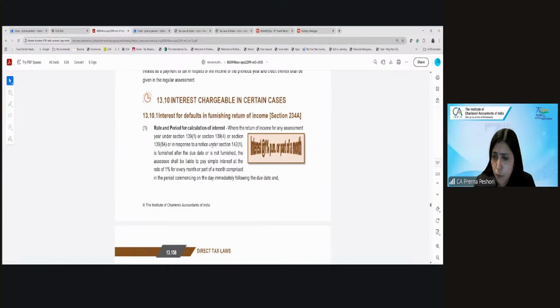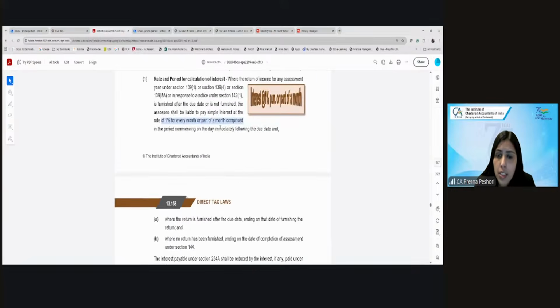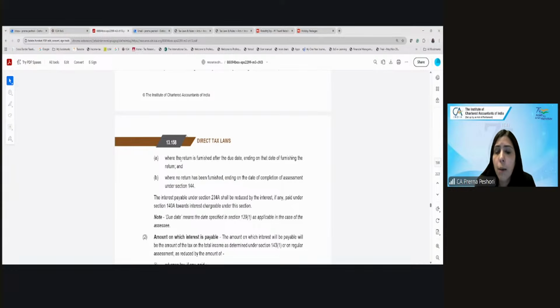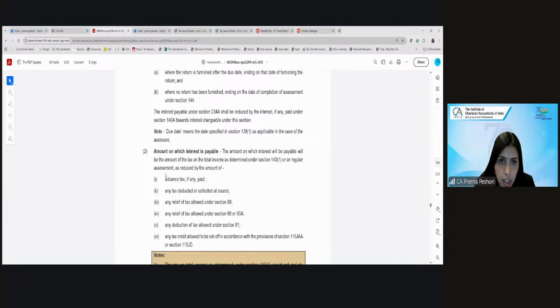So if the return of income is not furnished, either under 139(1), belated return, updated return, or when a notice is issued to you to furnish the return and you have not furnished or furnished after due date, then you'll be liable to interest at the rate of 1% or part of the month, which commences on the day immediately following the due date and up till the time where the return is furnished after the due date, or when no return has been furnished up to the date of completion of assessment. The interest under 234A shall be reduced by the interest, if any, already paid under the self-assessment tax.